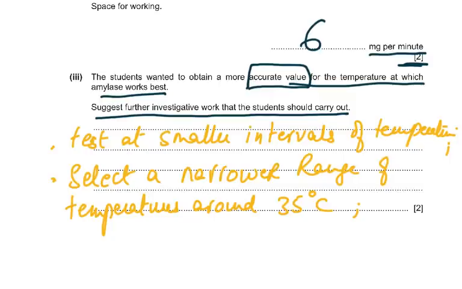So please remember these wordings. These wordings are very important. Test at smaller intervals of temperature. We can have a question on pH, and you can say test at smaller intervals of pH, and select a narrow range around it. If we got in the pH something like around 7, then we would say around pH 7. So test at smaller intervals of temperature and select a narrower range of temperatures around 35 degrees Celsius.